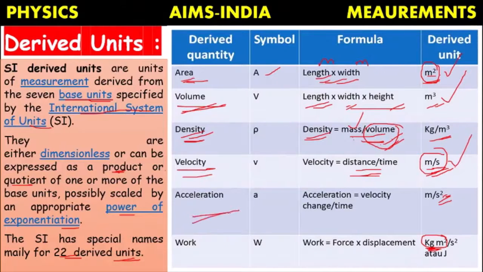Or acceleration, which means increase or decrease of speed, or increase or decrease of velocity, or change of velocity by time. The formula is change of velocity by time. We can express it as meter per second square. Why? The unit of velocity is meter per second, m by s. Again, the formula says by time, so one more s has to be kept. Meter per second becomes meter per second square. In the same way, work means force into displacement. For that also we have a derived unit.